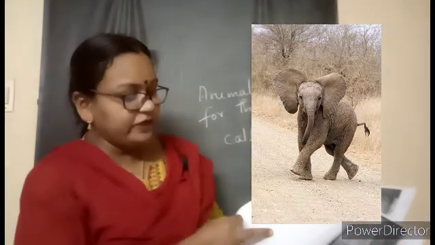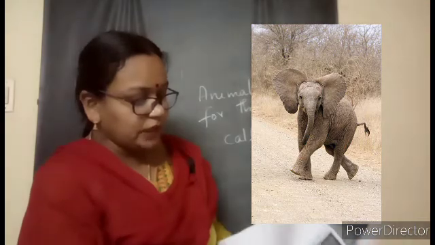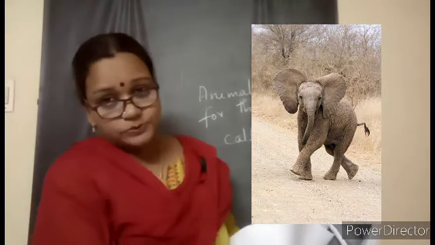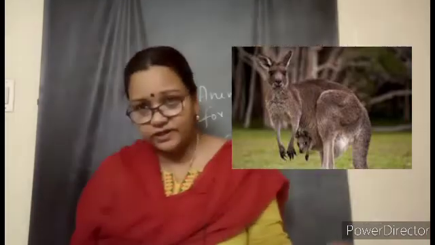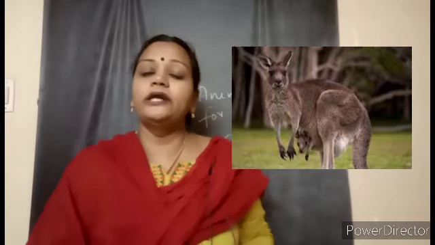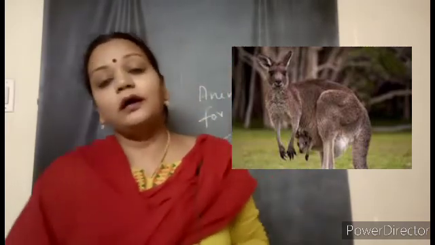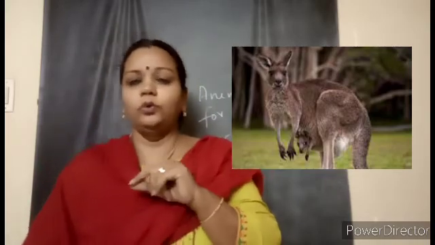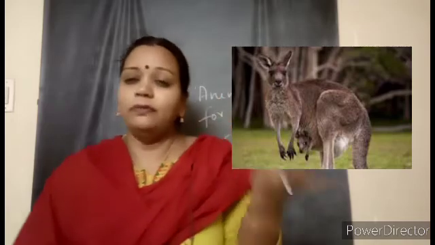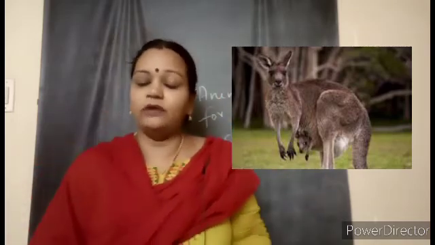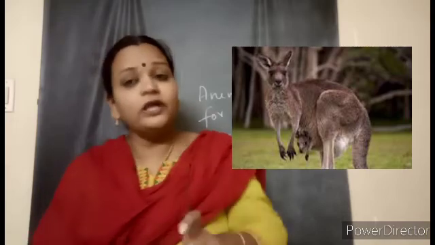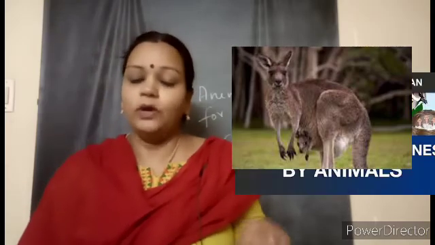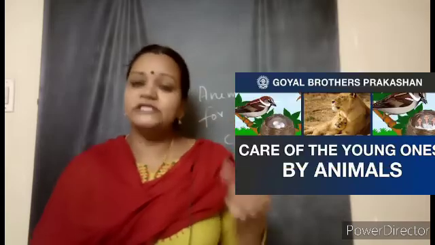You can see the elephant herd picture, and also how a kangaroo is carrying the young one on its paw. Why is it carrying? Because the young one is very weak, so it cannot get its own food, and it cannot fight with the enemies. That's why the kangaroo takes a lot of care. This part is very simple, you can read on your own, and also find out which animals take care of their young ones and which do not. Finally, you come to the conclusion why they give care, because the young ones need more care.